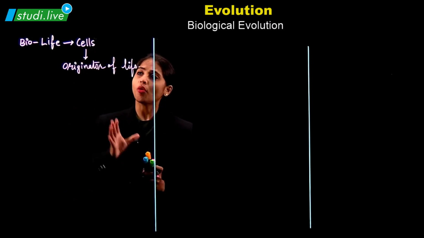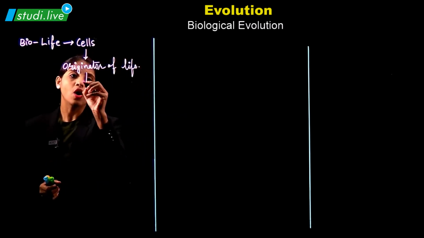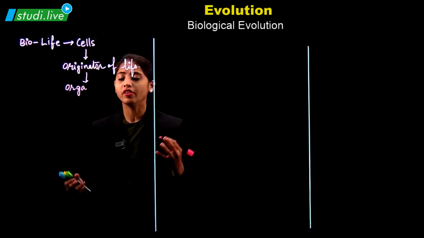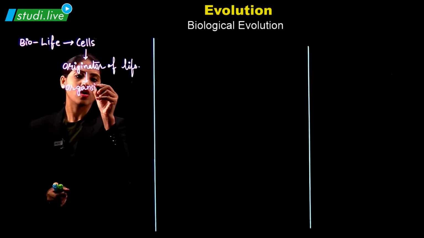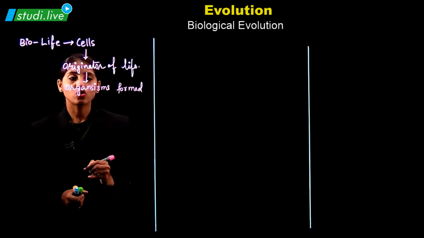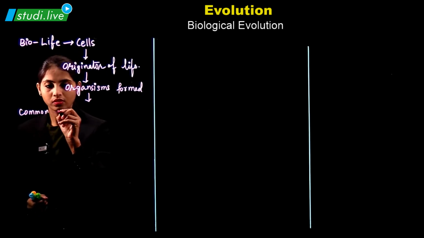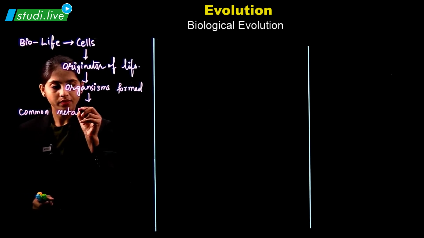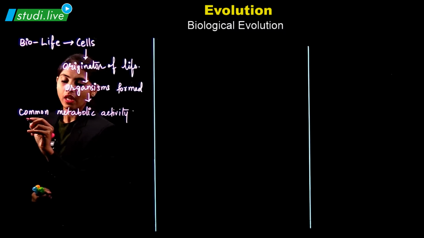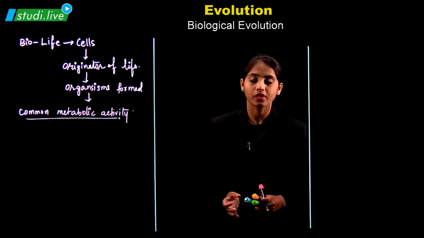And yes, from the cells, the origin of life started, and then we have seen that various organisms and a variety of living organisms formed. So, they appear to share a common metabolic activity. And there we come to the point where life existed, right students?